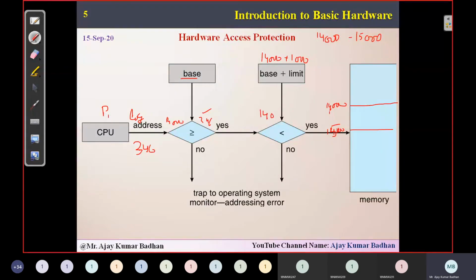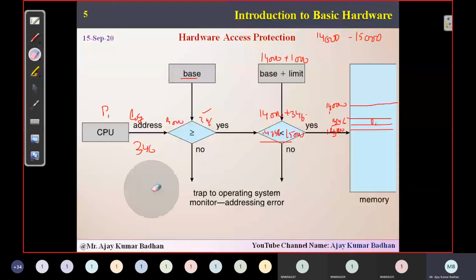Now 14,000 plus 346, how much are we getting? 14,346. What about the base plus limit? How much do we have? 15,000. So is it satisfied? Yes. So this 14,346 becomes your main memory address. So it will be somewhere here, 14,346. So here we are going to store that particular process.